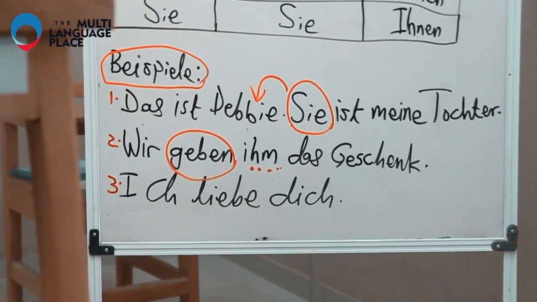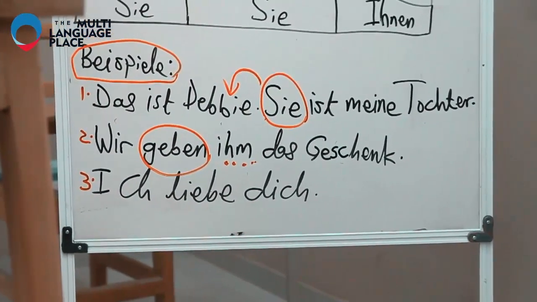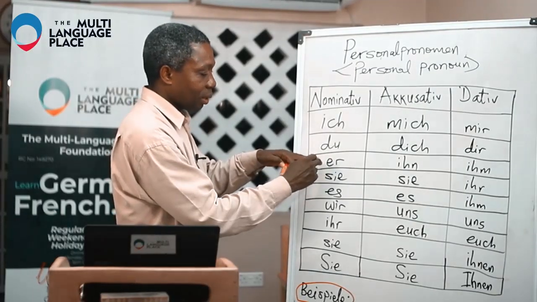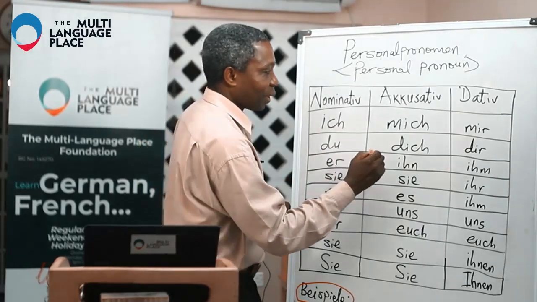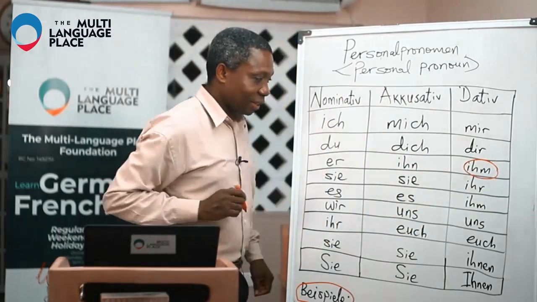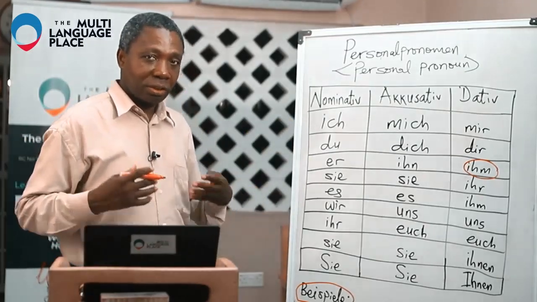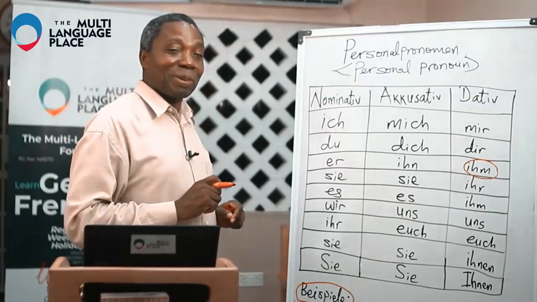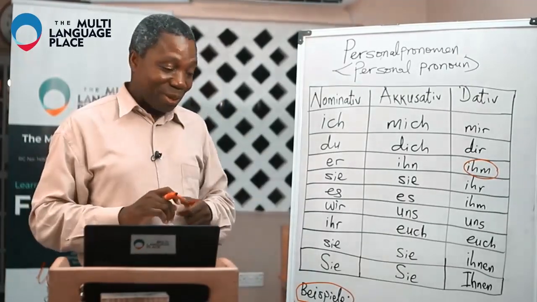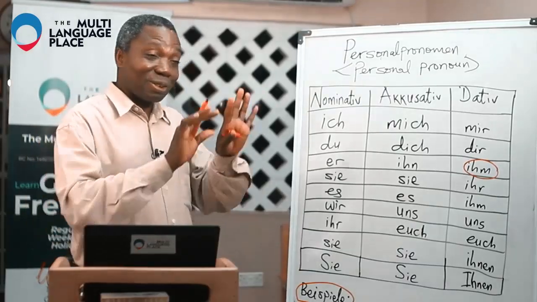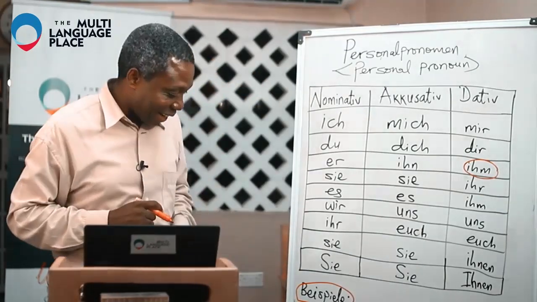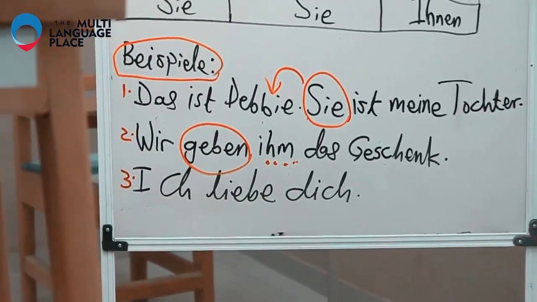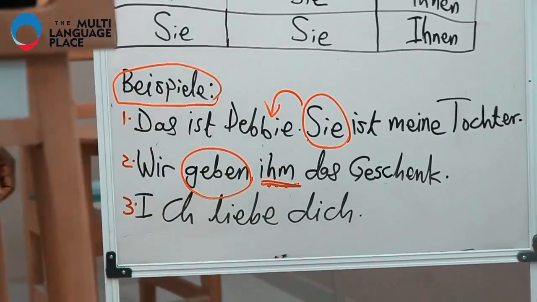And then, of course, if you are looking for him, we come to the nominative: this is I, you, he. Definitely, we search for the dative and we get it here. So this table is what we should learn. Learn it by heart. For now, you can still put it on a paper, hang it on the side of your bed or in front of your reading table, so that whenever you come across such things, you just look at your table, which one do I pick, and then you get it there. So we have wir geben ihm das Geschenk. Remember, this is the dative personal pronoun.